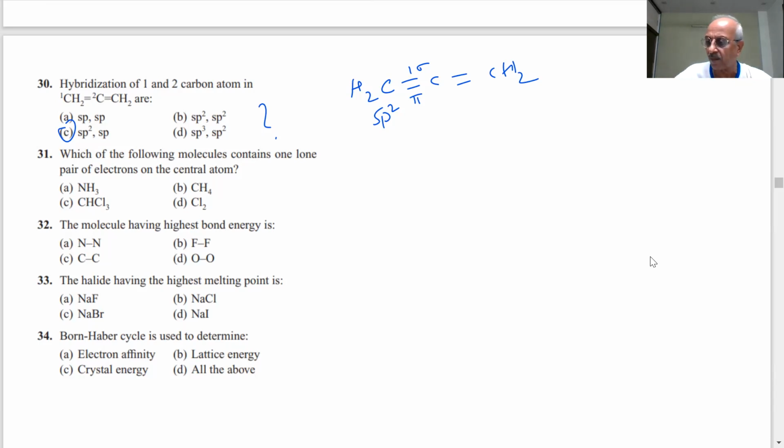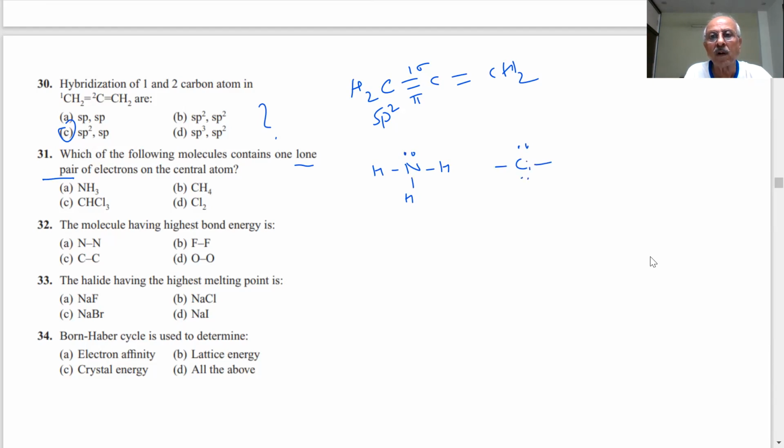There could be a question based on that. What is the structure of NH3? One lone pair will be present on NH3.